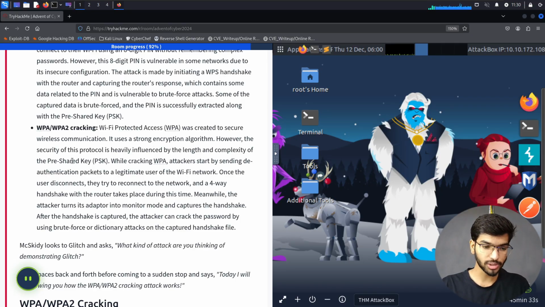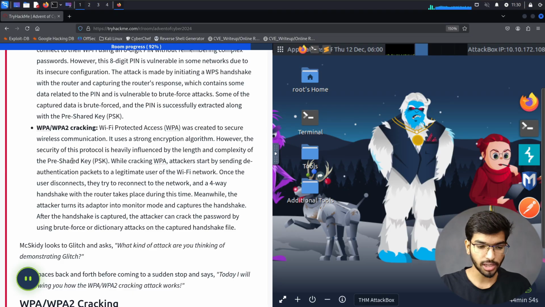Coming to the next section, which is WPA or WPA2 cracking, which is nothing but Wi-Fi Protected Access. So it's like trying to connect to your Wi-Fi. What happens is initially when you try to connect to a Wi-Fi, you need to go through some handshaking by the router and your computer. Now, you might have heard of a three-way handshake while you're learning about TCP/IP, where the server and the client have a three-way handshake between each other to confirm that yes, they have connected to the network and all those things.